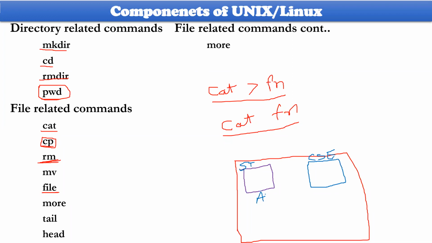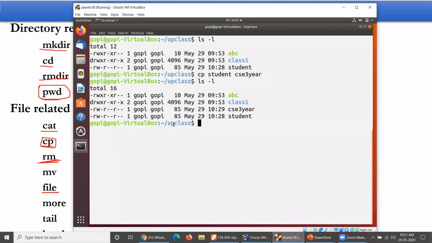The address of this one will be A125H, and the address of this one will be 0786H. So the addresses of both will be different. This is one particular address and this is another address. How could you know these are two different addresses? In Unix, you have a facility to identify that. You can see.